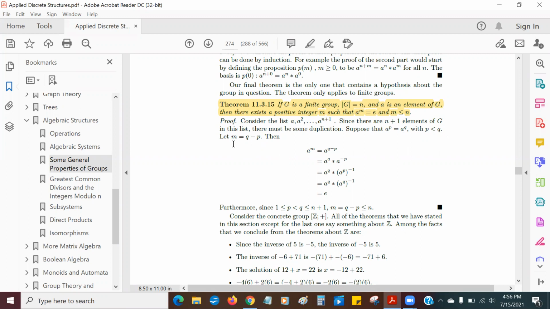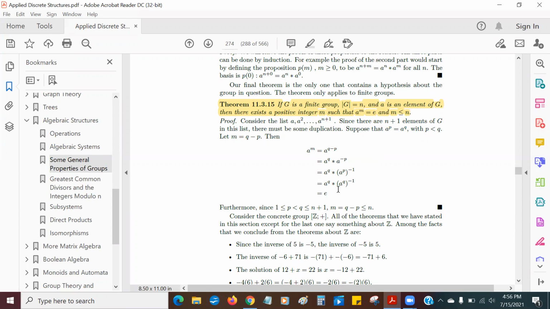So we're gonna define m to equal q minus p. So a to the m equals a to the q minus p. But a to the q minus p, really by definition, is a to the q times a to the negative p. But a to the negative p is a to the p inverse. And a to the p inverse is equal to a to the q inverse. Why? Because that's our assumption, that there has to be some duplication, and a to the p and a to the q are the guys that are equal. So that's how I got this step right here.